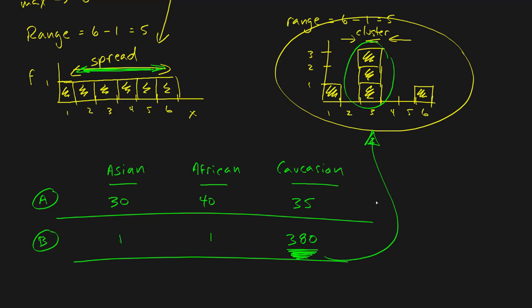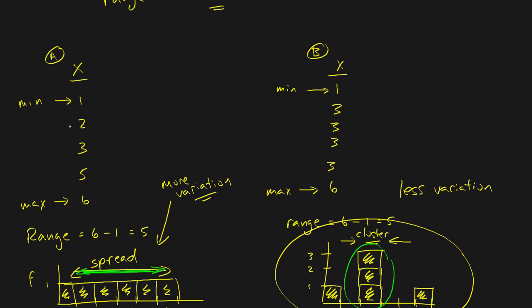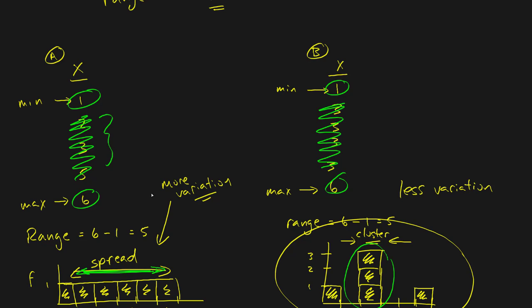The range fails to notice that basically because the range ignores everything that happens inside of a distribution. It only cares about the minimum and maximum values. And so for that reason, it's not considered to be a very appropriate measure of variation within statistics because it's ignoring most of the data. In fact, here we have very small data sets. So by having the minimum and the maximum taken into account, we're still dealing with a lot of the distribution.